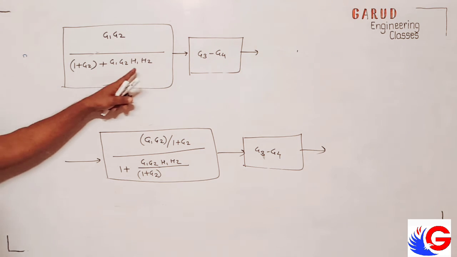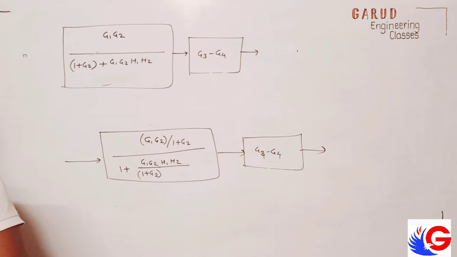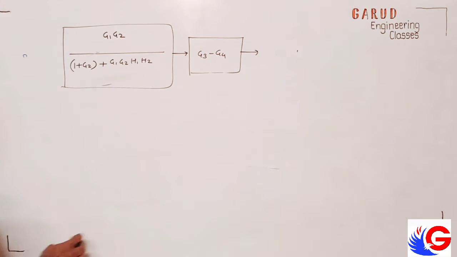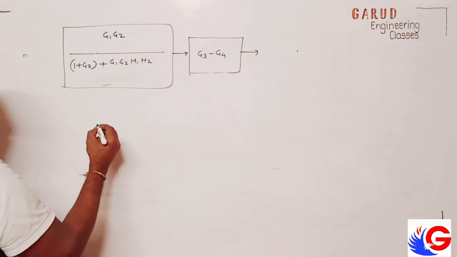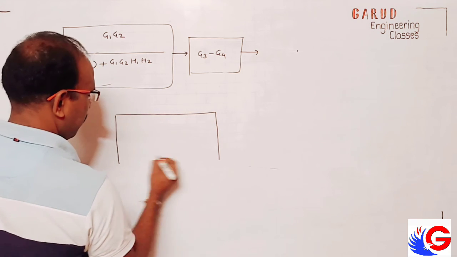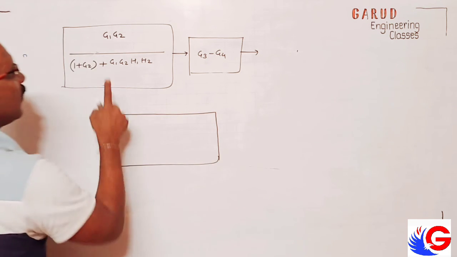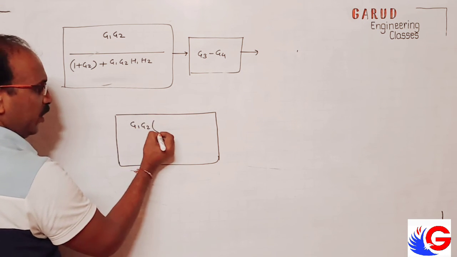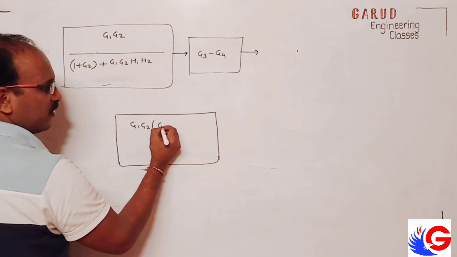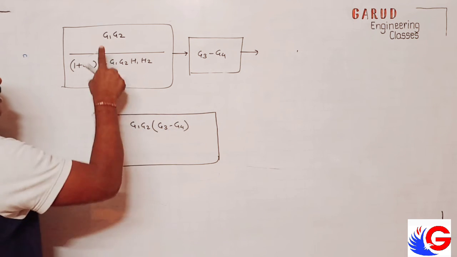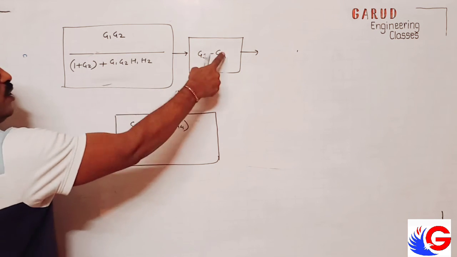Now can we multiply this here? Yes, we can multiply. So final block will be this into this, G1 G2 into, there is a minus sign, so I put bracket over there, otherwise G1 G2 into G3, G1 G2 into G4.